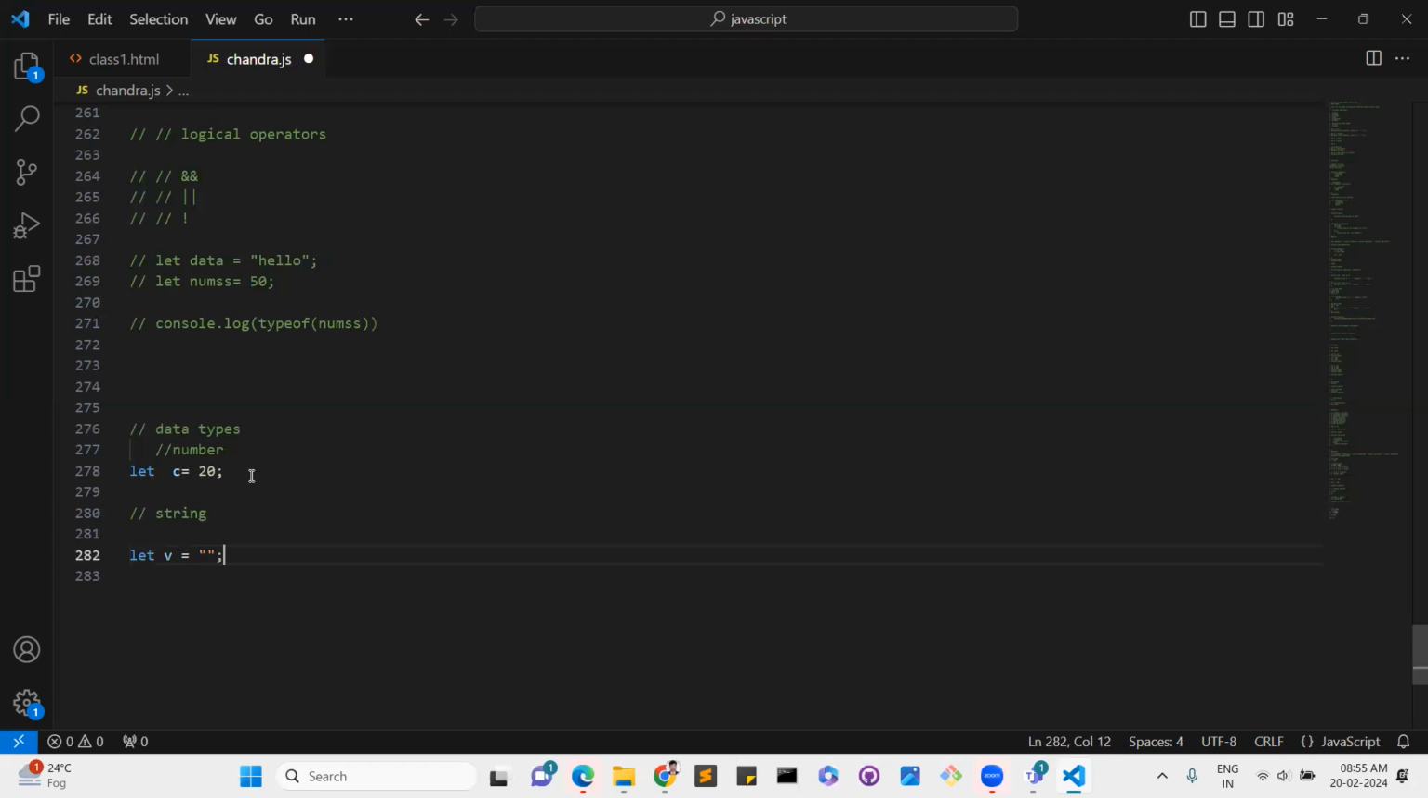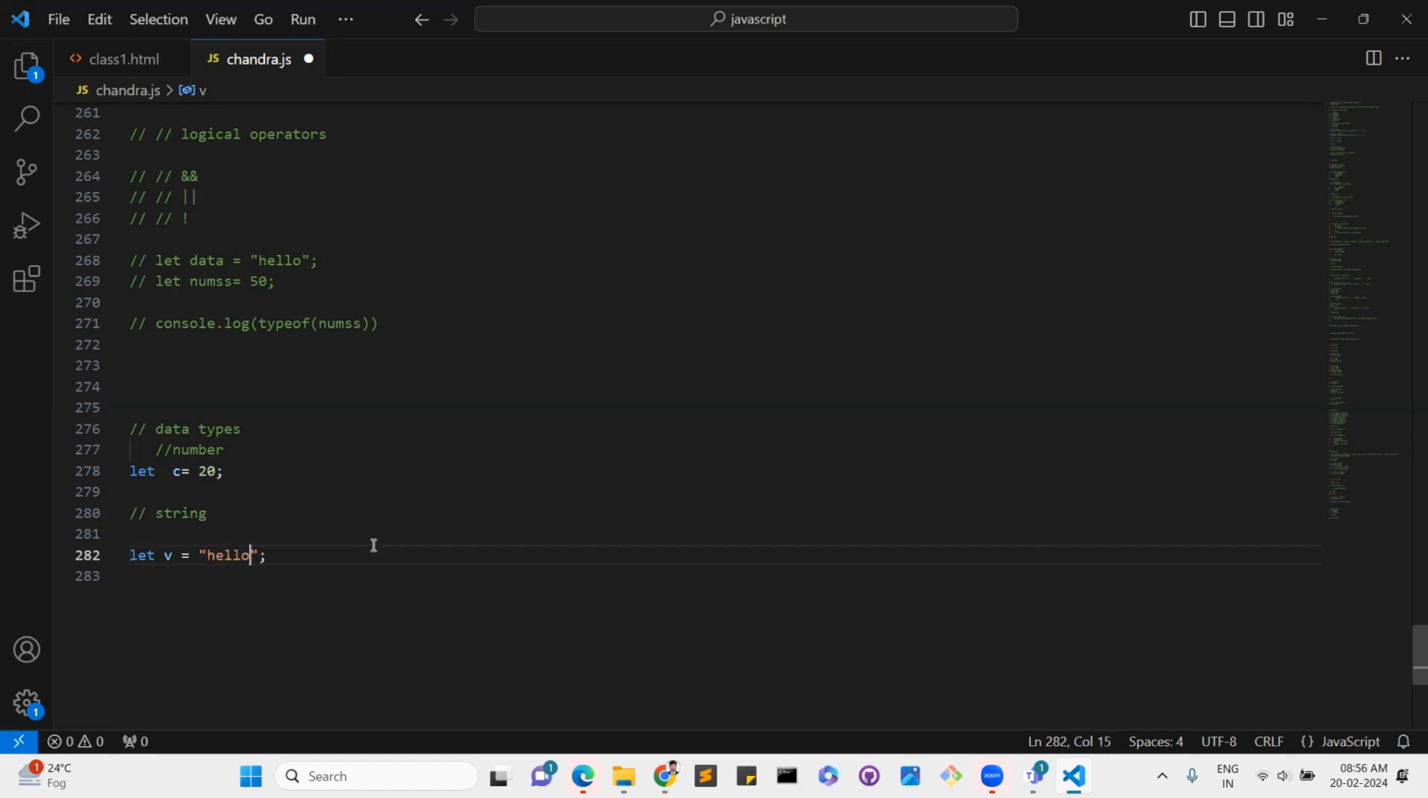So whatever I add inside the double quotes or single quotes, it will convert to a string, no matter what you write in between the quotes. For example, if I add 50, it will also convert to string, and if I add some characters, it will convert to string. So whatever data you add in the double quotes will convert to string.